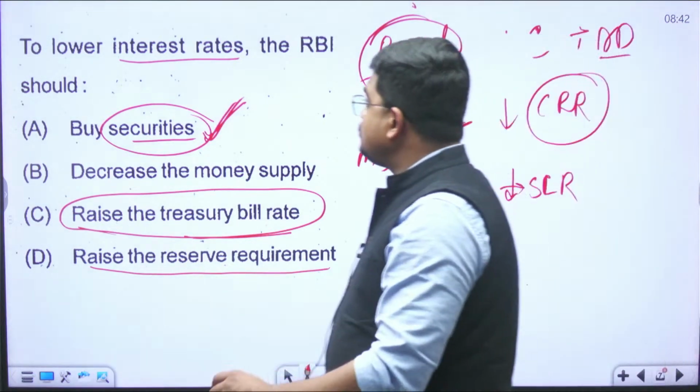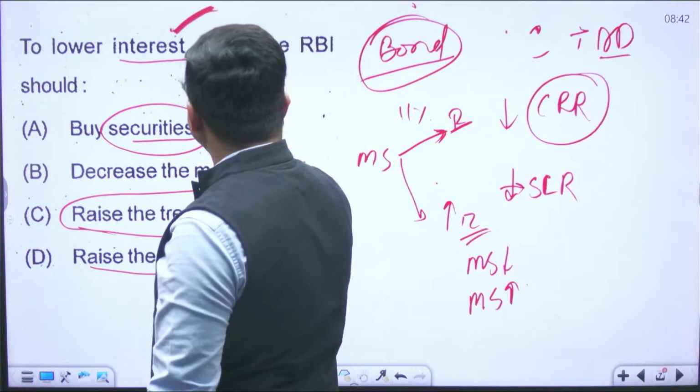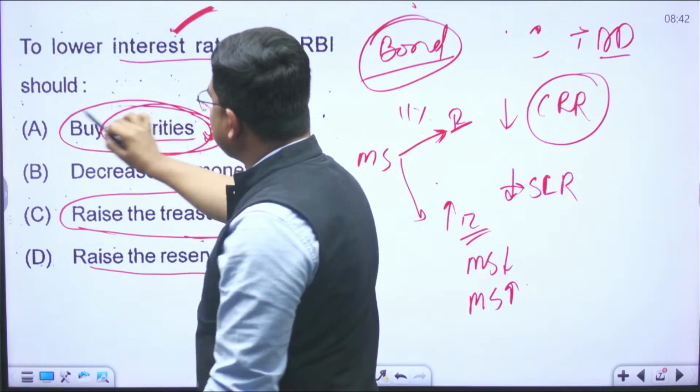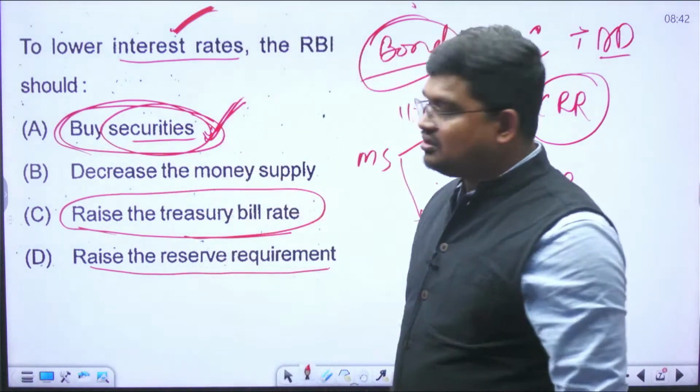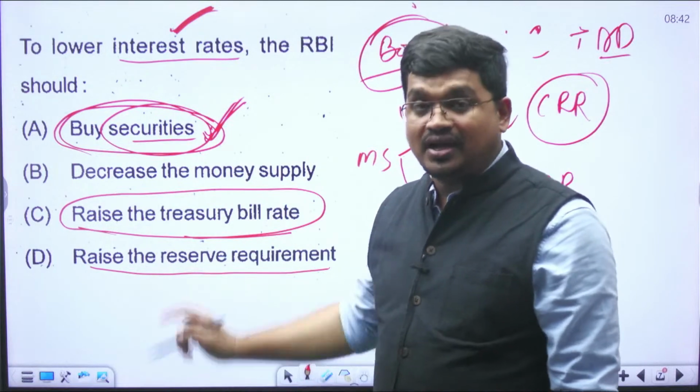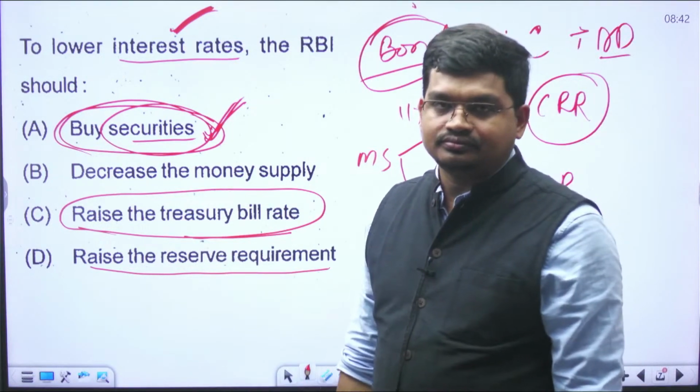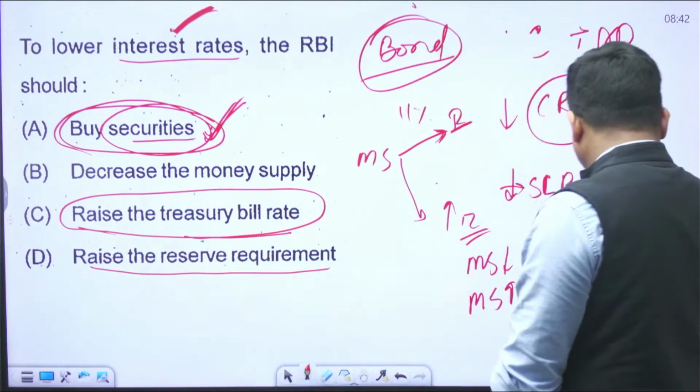So the question is, to lower the interest rate, the RBI has to purchase what? Purchase the securities or buy the securities. Let's move to the next.